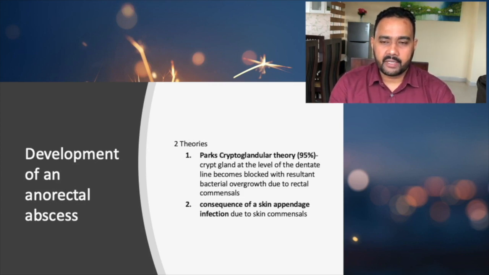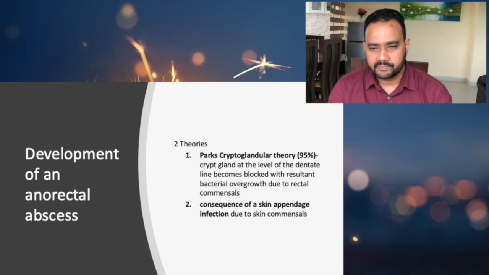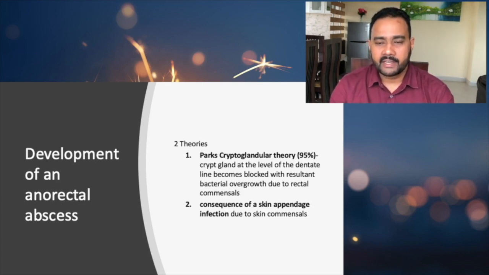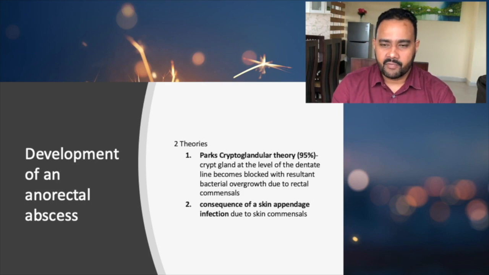In this you should understand one thing: whenever you have infections due to rectal or bowel commensal cells, they are more prone to develop fistulas later on. So perianal fistulas can be predicted whenever the organism is E. coli.